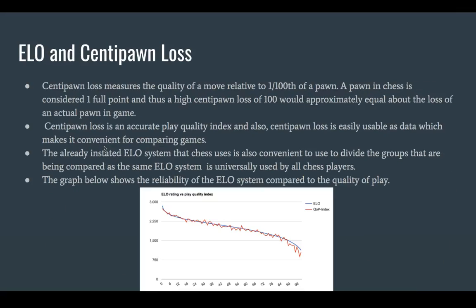Centipawn loss measures the quality of a move relative to 1/100th of a pawn. A pawn in chess is considered 1 full point, and thus a centipawn loss of 100 would approximately equal the loss of an actual pawn in game.